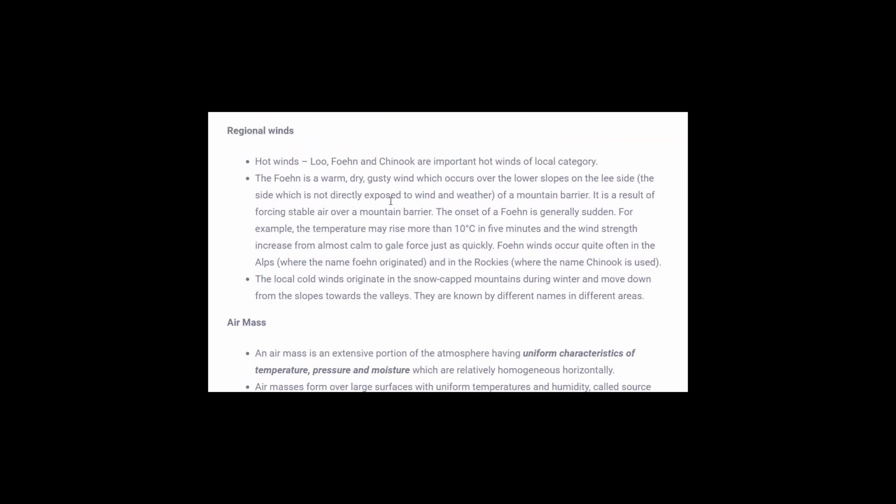Next is regional winds. We have seen the local winds which blow in several regions, like Loo, Foehn, and Chinook, which are important hot winds of the local category. These are the hot winds. Loo, you might have observed, blows during the summer season, and these are very hot in nature. There are several characteristics which you can read out from here.